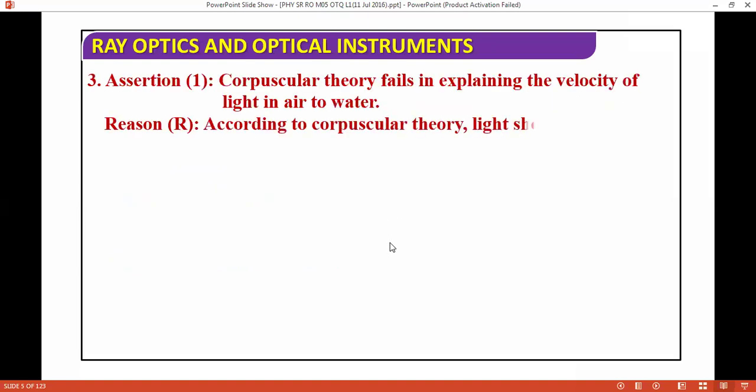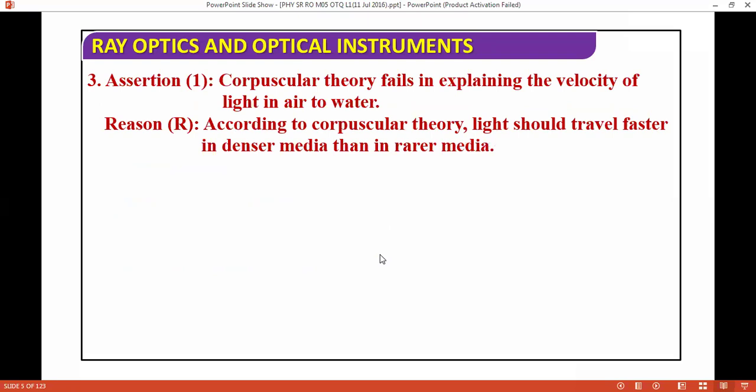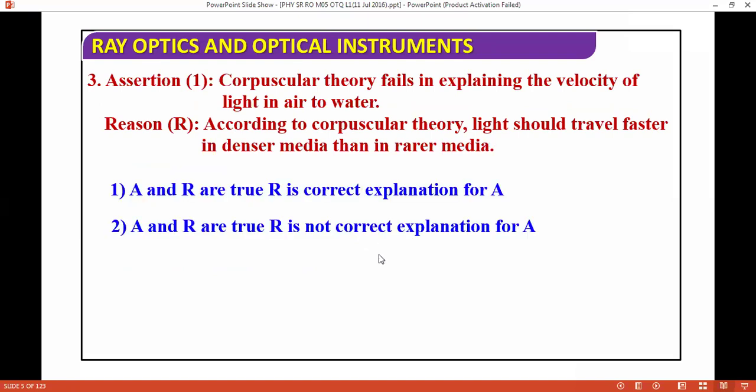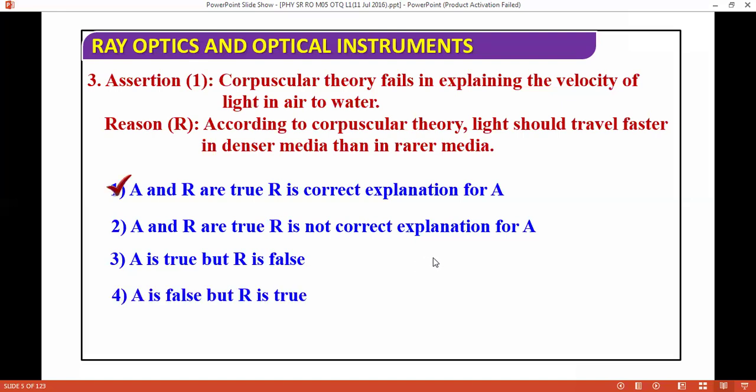Assertion: corpuscular theory fails in explaining the velocity of light in air to water. Reason: according to corpuscular theory, light should travel faster in denser media than in rarer media. You have options in front of you, and you should go through these questions. This question is doable. The answer is both are correct. Corpuscular theory fails in explaining the velocity of light in air to water, this is correct. And according to corpuscular theory, light should travel faster in denser media than in rarer media. So if you understood the concepts, I'm moving to the next question.